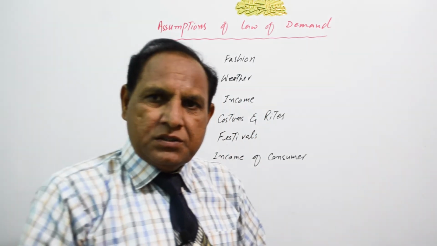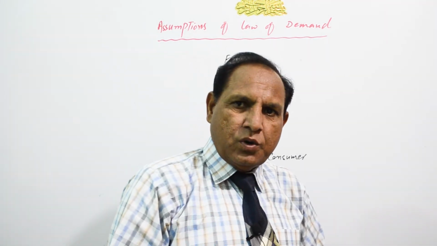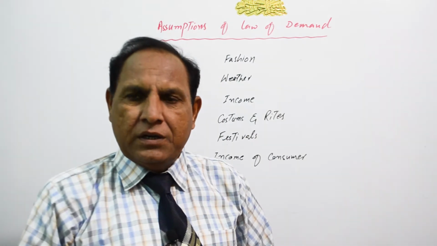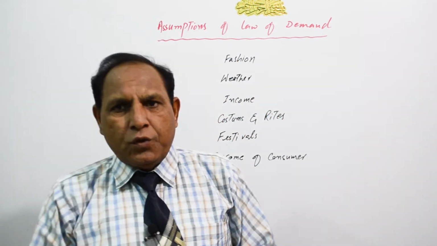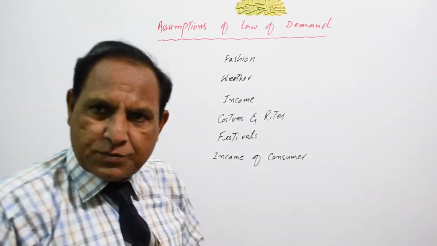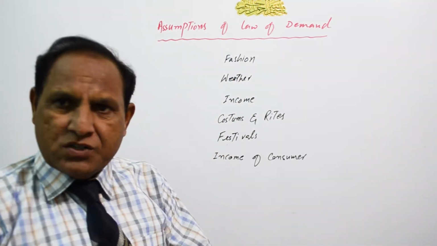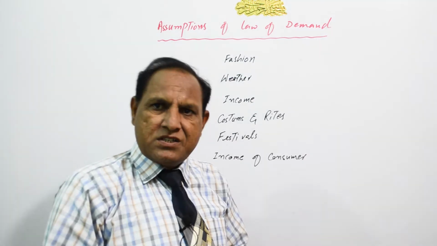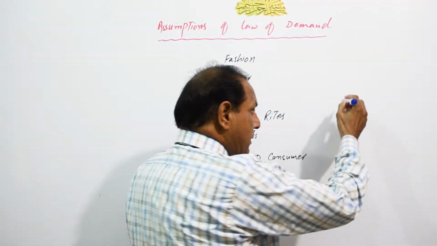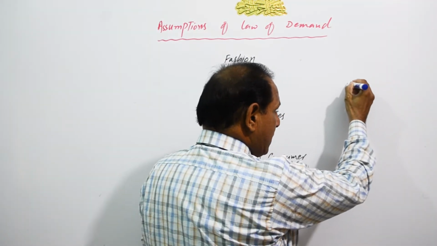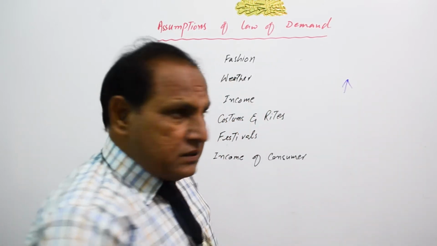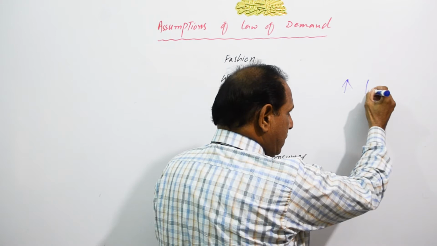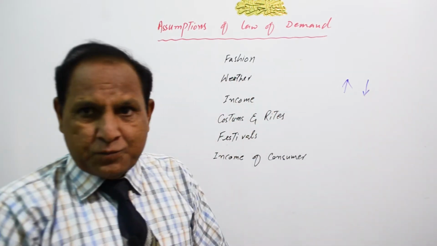You are watching today a new video on the topic of law of demand. In the last video, dear students, I told you what the law of demand is. Let me explain once again a few points I have already discussed. In the law of demand, if the price goes upward, the demand for that good will go downward.